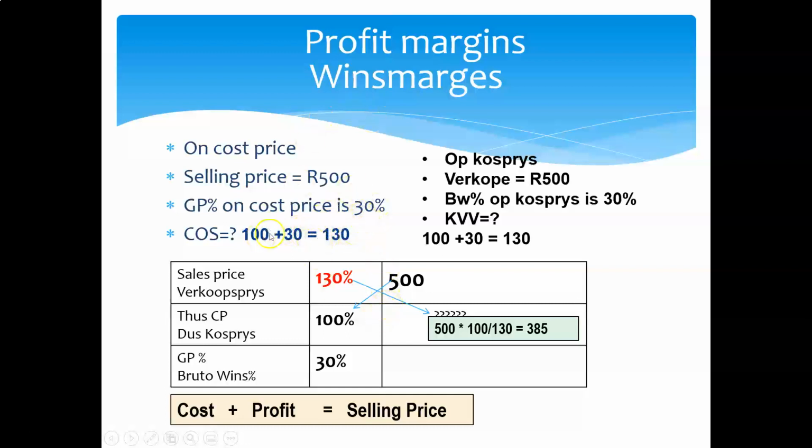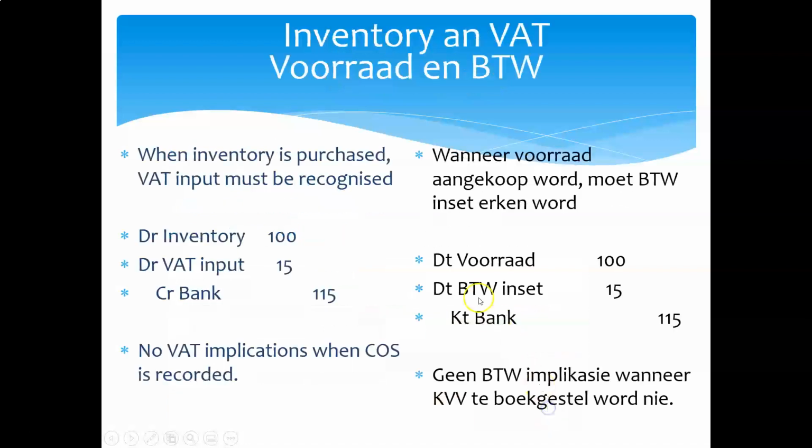What was the cost price of these goods which were sold for 500 Rand? Well, we sold it for 500 Rand, multiplied by 100, divided by 130. So the cost price of these goods was 385 Rand. Great.